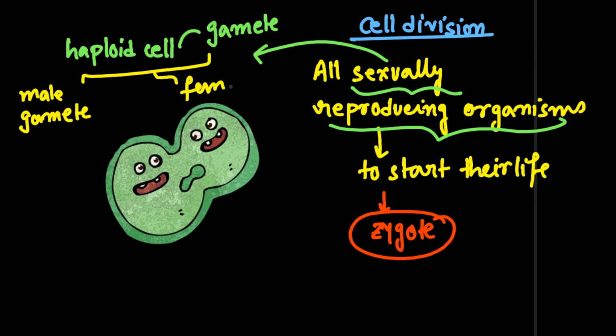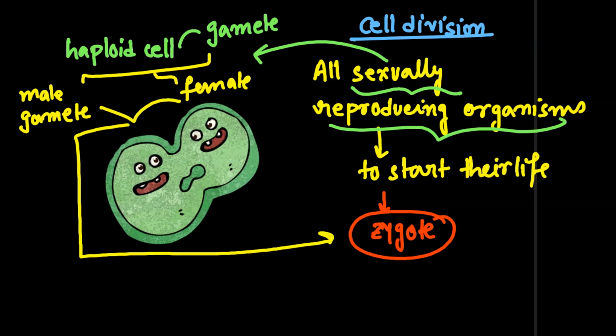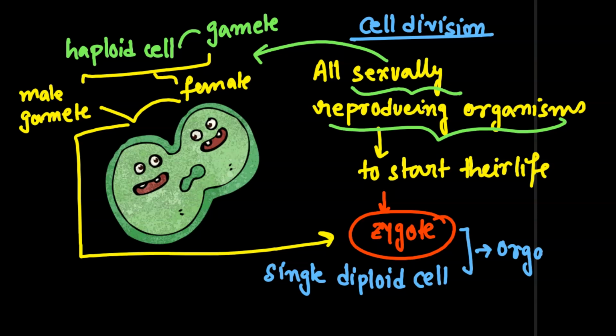Those male and female gametes come together and form a zygote. A zygote is a single diploid cell. Very important, you need to know this. This single diploid cell forms the whole organism body by various cycles of cell division. This is the basic that you should be clear about.